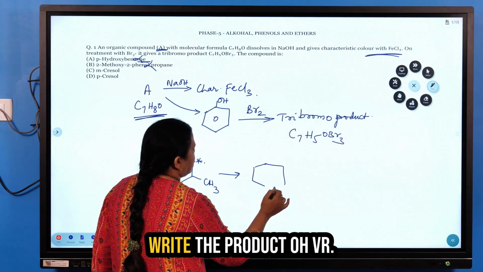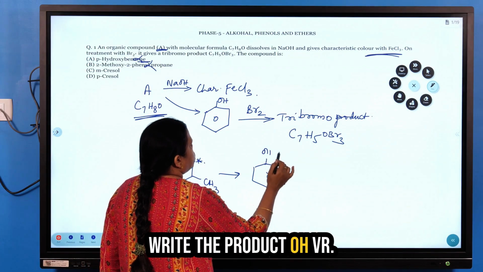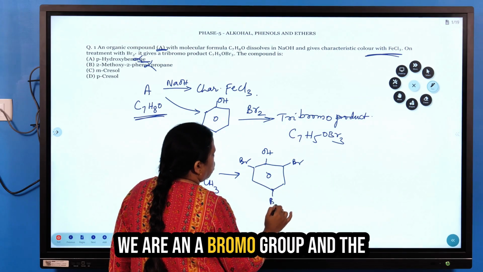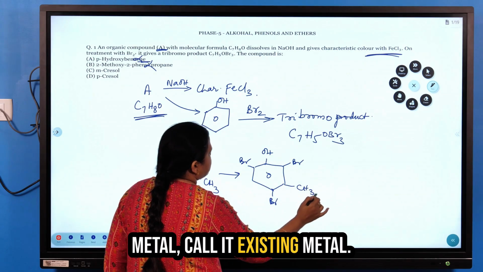You can see here, I will write the product. OH, Br, and a bromo group, and the methyl group, the already existing methyl.